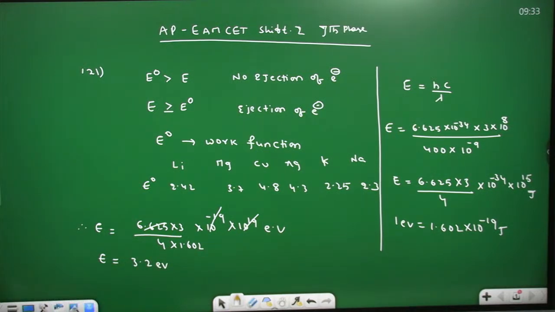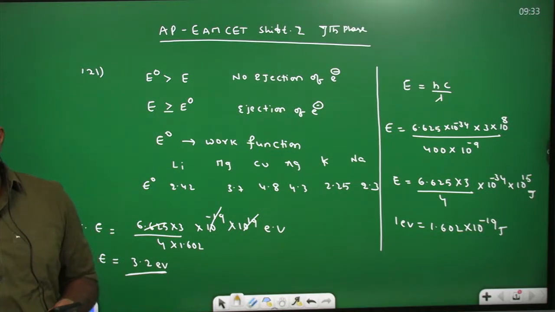That means a metal whose work function is less than 3.2 electron volts can give the photoelectric effect.